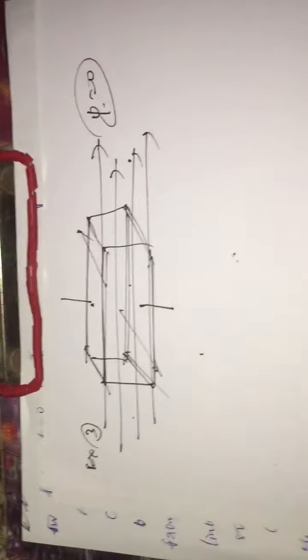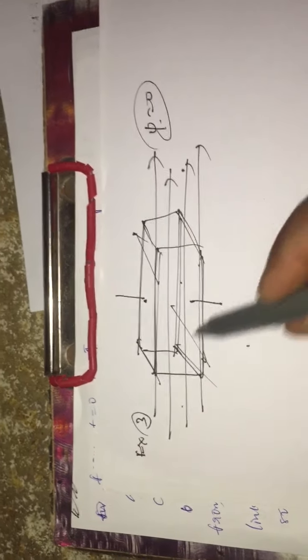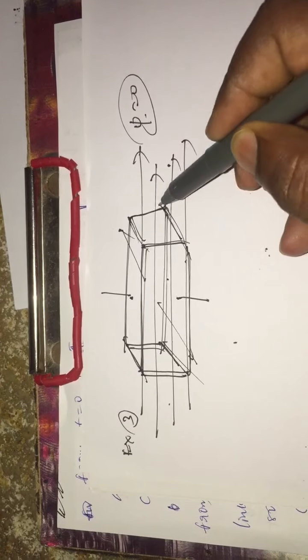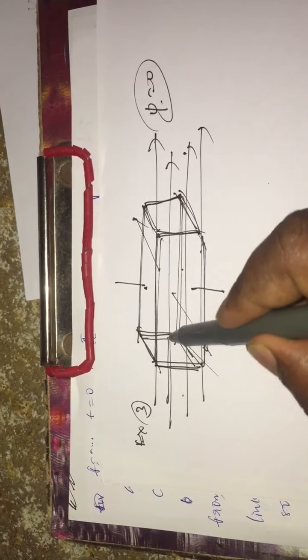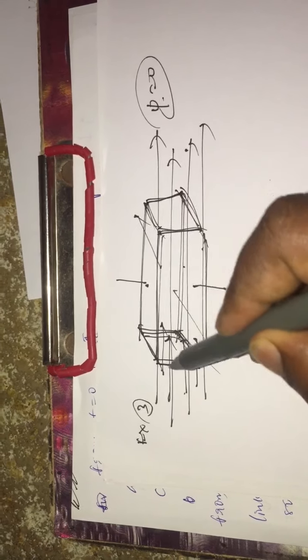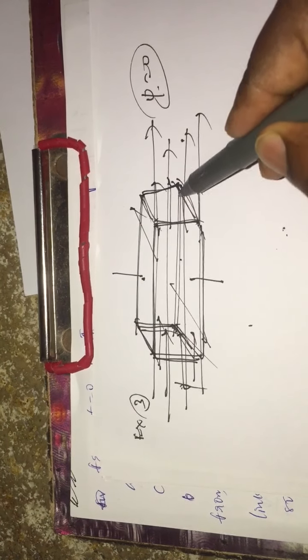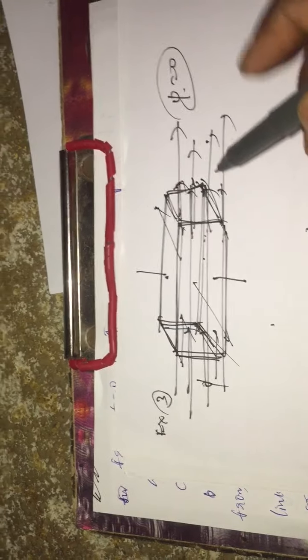Just like the Gauss law concept, only for the electric field. And here, on this surface and this surface, field lines are linked, but here field lines are entering, so the flux is positive. Here the field lines are leaving this closed surface, so the flux is negative.